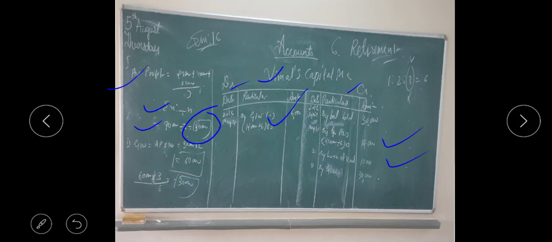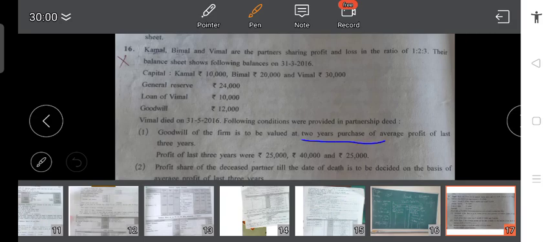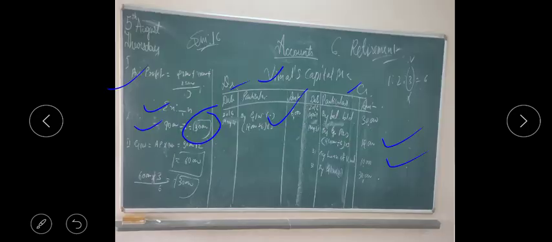Now second step, we have to find out the value of goodwill. It is given as 2 years purchase. Average profit came 30,000 multiplied by 2. So it will come 60,000 value of goodwill. Now this is the total firm's goodwill and we have to find out Vimal's share of goodwill, and Vimal's share is 3 by 6. So his share 3 by 6, that is 30,000 new goodwill value, we will show in Vimal's capital account here. I hope this point is very clear to you.